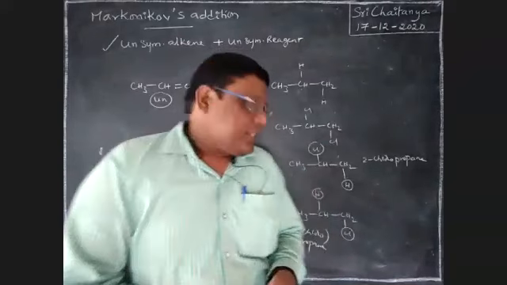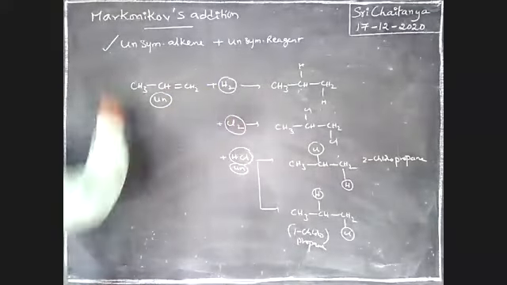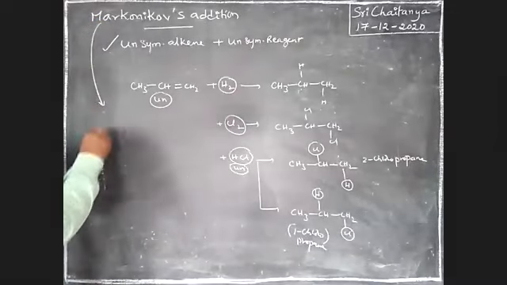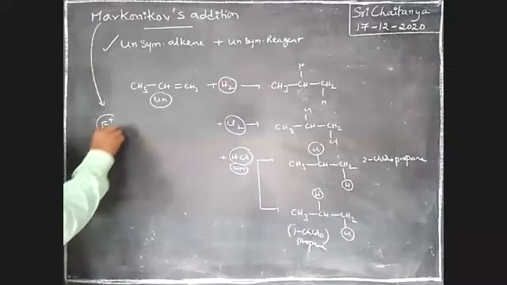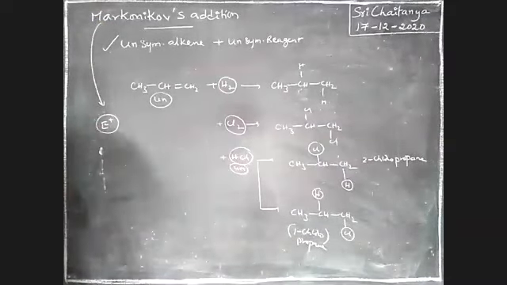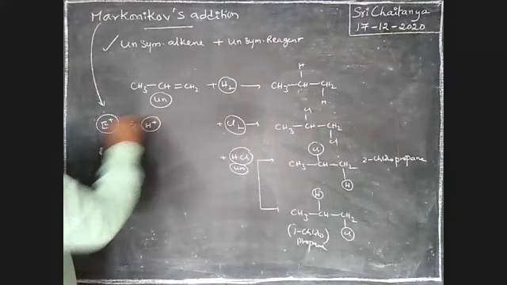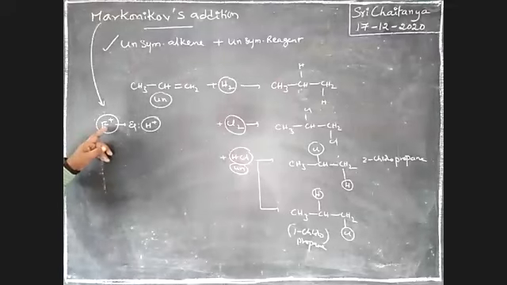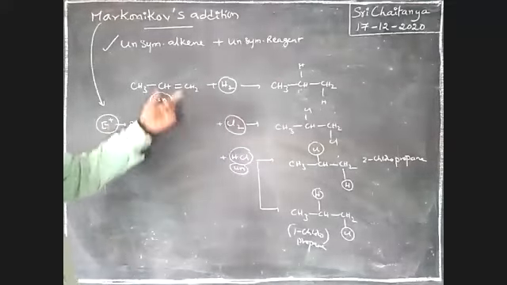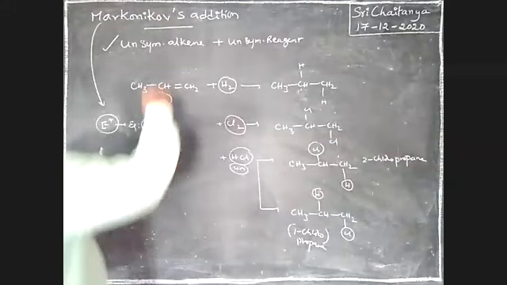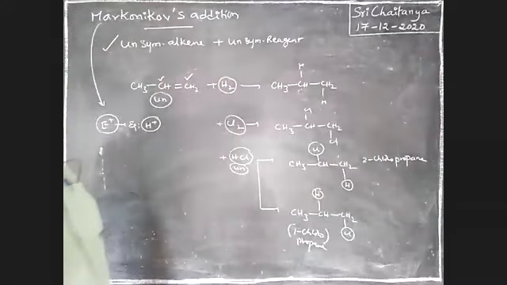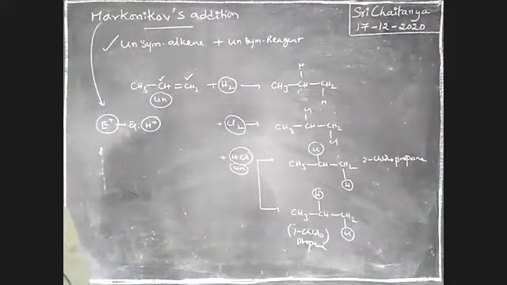What is that Markovnikov rule, sir? See here, boys. This Markovnikov rule is about the electrophile, that means the positively charged one. Generally, I am taking an example as H+. The electrophile is added to that double-bonded carbon, either here or here, where more hydrogens are there.